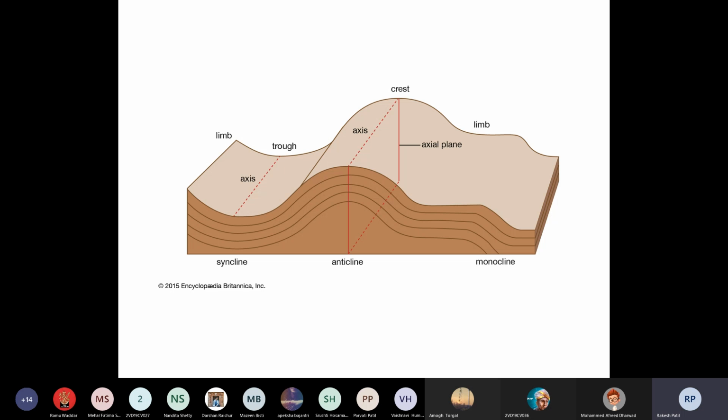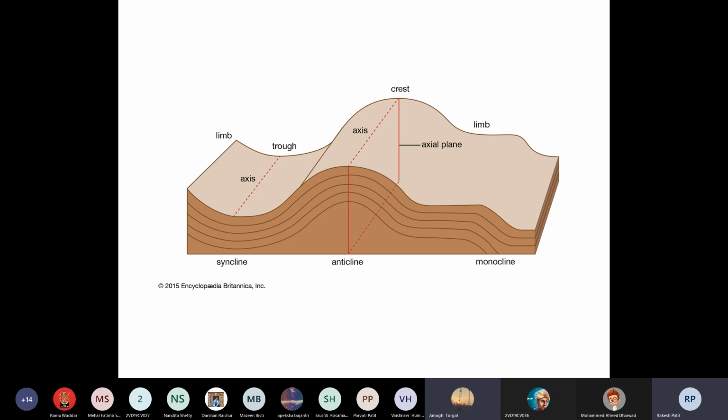If loose rocks are present, then when forces are applied, what will happen? It will go downwards. That structure is called a syncline. If rocks are strong and bear the stress, then it will go upfold. Understood? Syncline and anticline?